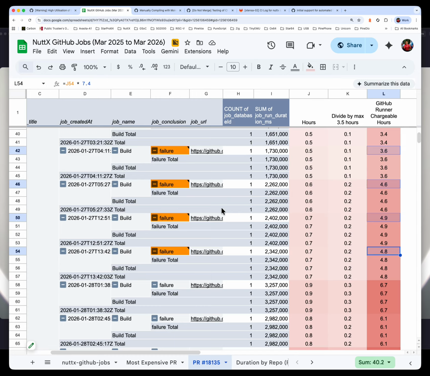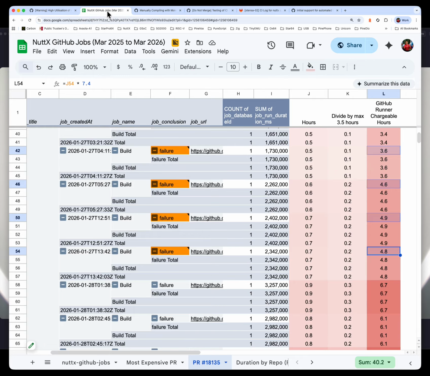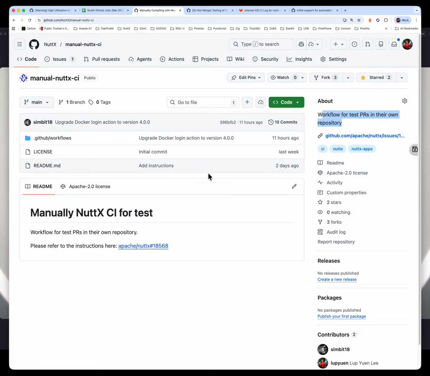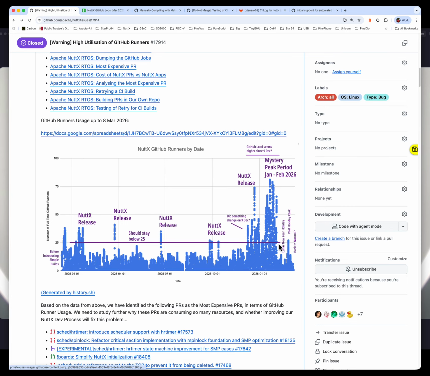Now, during January and February, yes, I understand. We did not have this nice new way of compiling PRs. I understand that it was quite painful for our developers to test their own PRs. Therefore, I fully understand that they were using the NUTX main repo as a way to build their own PRs. But now we have this fantastic new way of doing it. So let's all use it. Because otherwise we will keep wasting GitHub runners and we will have high utilization.